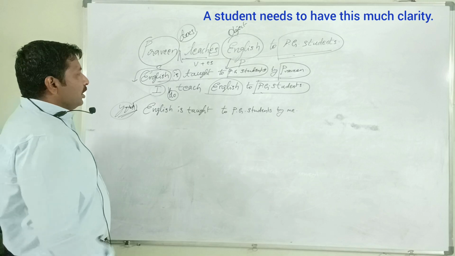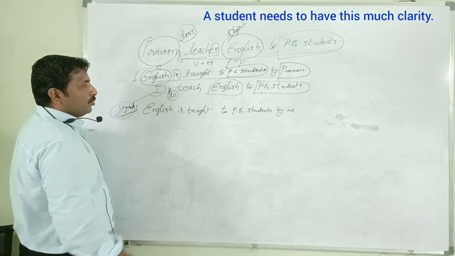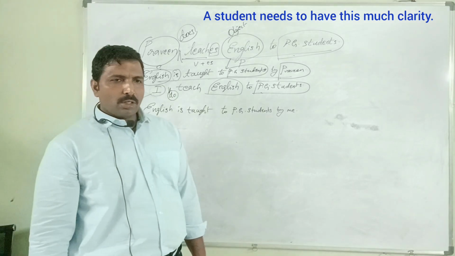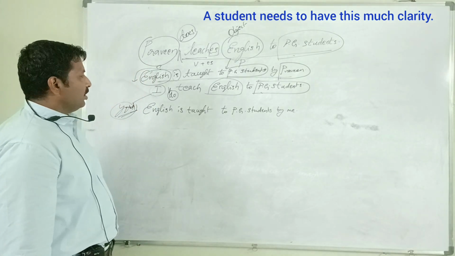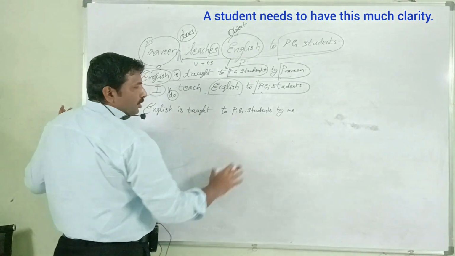Negative assumption question, by keeping the subject you. Do not you teach English to PG students? Don't you teach? Okay, do you teach and don't you teach English to PG students? Very good. Again, this sentence: English is taught to PG students by me.